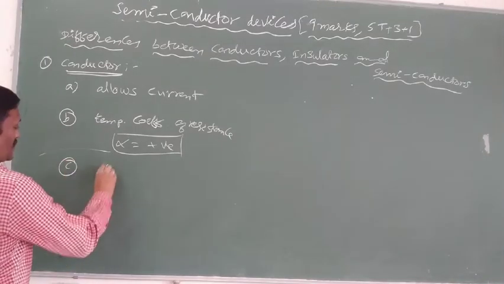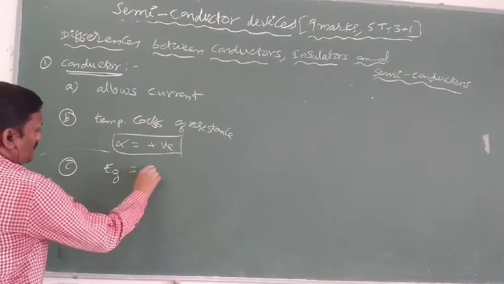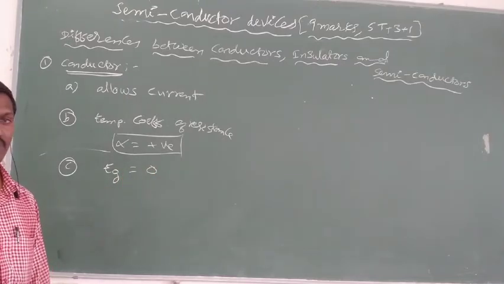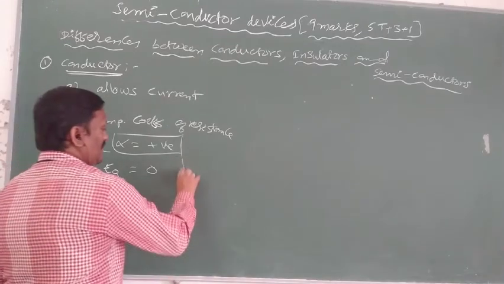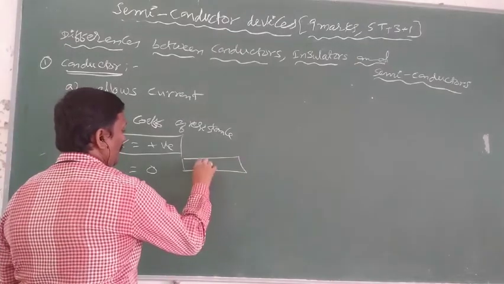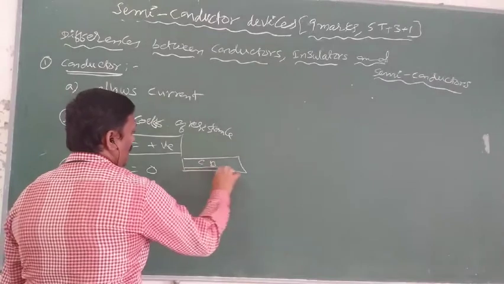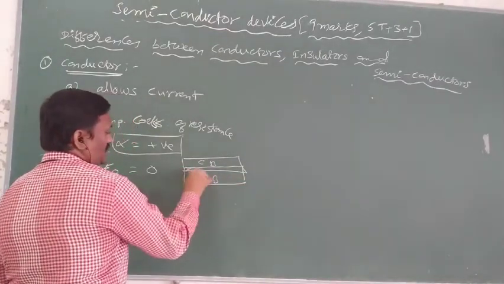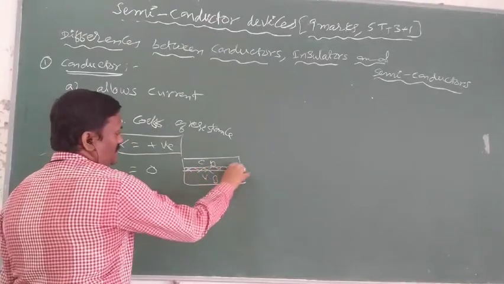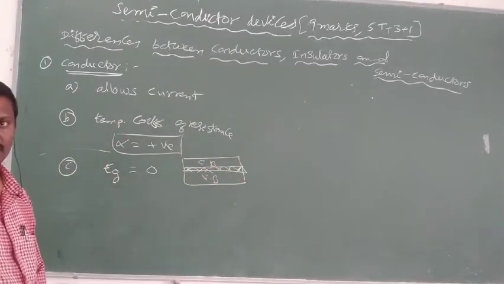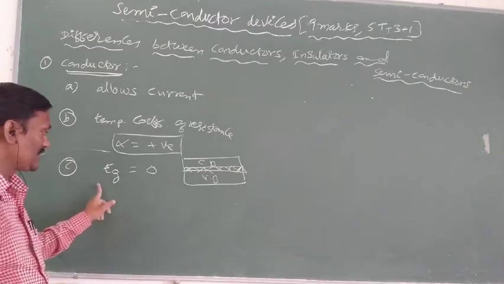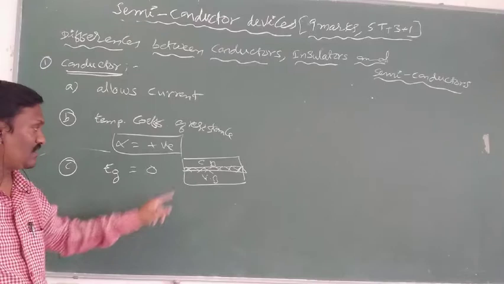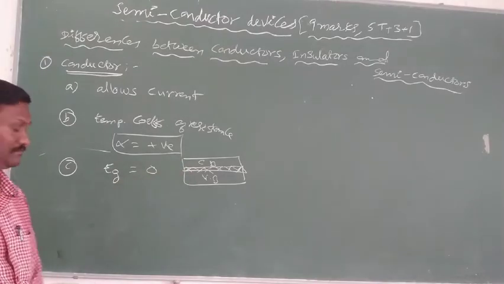And third, in the case of conductors, the energy gap is 0, because the conduction band and valency band are overlapped. For example, the upper band is the conduction band and the lower band is the valency band, VB. In conductors, both bands are overlapped, which means there is no energy gap. So in conductors, the energy gap between conduction band and valency band is 0.